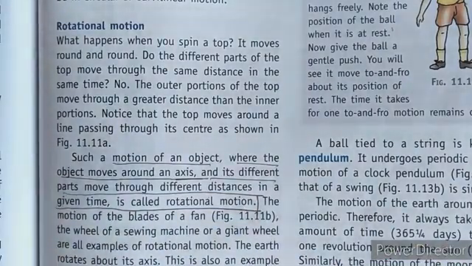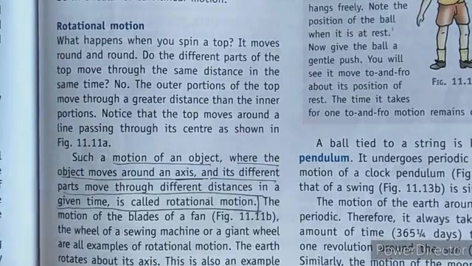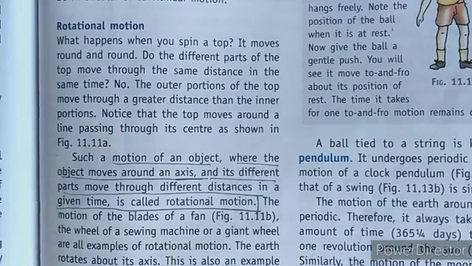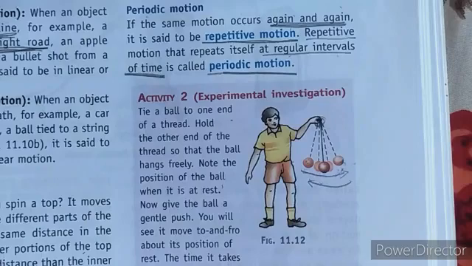So for example, look at this top. It moves in a circle like this, in rotation, and with different speed over time. That means at the start the speed of it is very high, and then it moves slowly at the end, right?